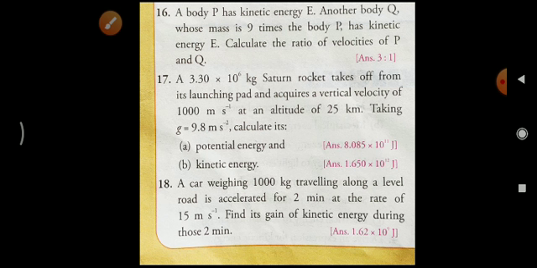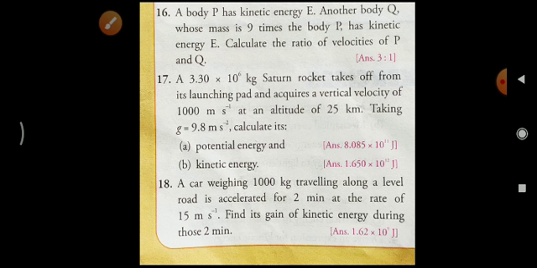So here, what are the given things? Mass is given, 1000 kilogram. Acceleration is given, at the rate of 15 meter per second. So this one is the acceleration, that is a is equal to 15 meter per second square, we can write. Then time t is equal to 2 minutes, so we have to convert that one to second, that is 120 second. Then initial velocity we can take here as u is equal to 0.